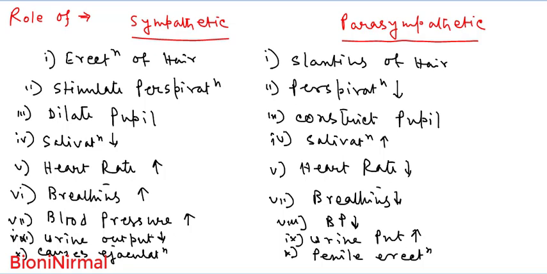Both divisions also act on the female reproductive system: the sympathetic division causes mucus secretion from the vagina, and the parasympathetic division causes clitoral erection during sexual excitement.